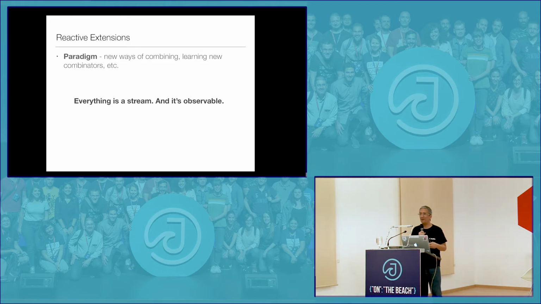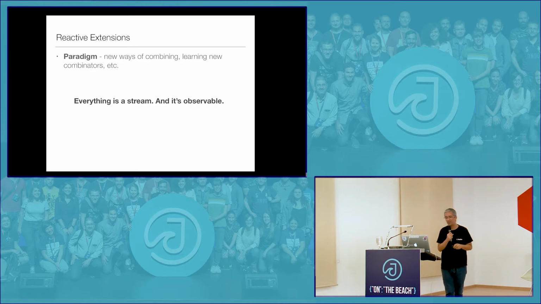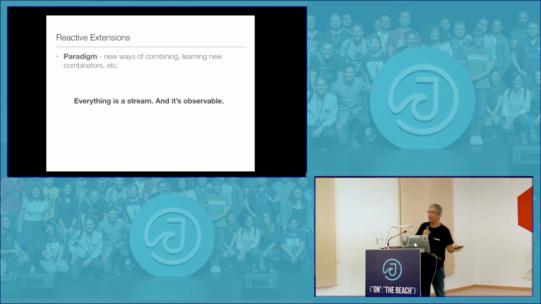So again, it comes back to new ways of combining things, new ways of learning things, having different operators, doing all of these things. So those are many ways in which you can do asynchronous programming. I'm not saying any of them are bad. I think, in fact, RxJava is a very elegant, nice way to do asynchronous programming. However, each of them comes with its benefits and its downsides.